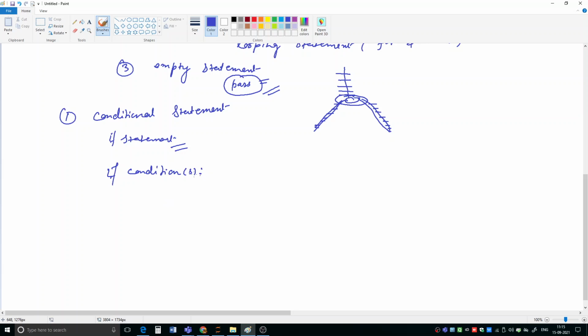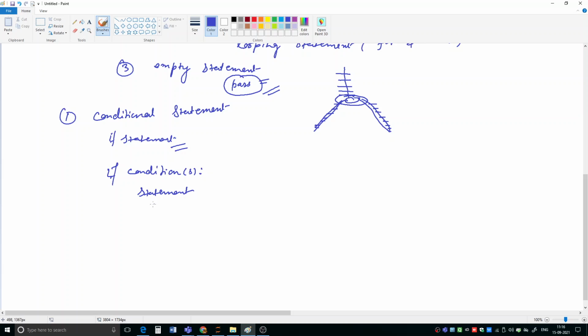This colon indicates that this is a header, because I told you this if statement is a compound statement. Compound statements will have a header and a body. The body of a compound statement is indented. Here you have to write statements.